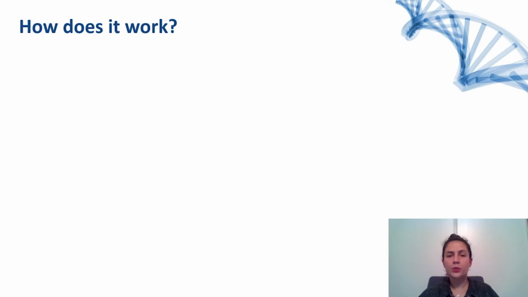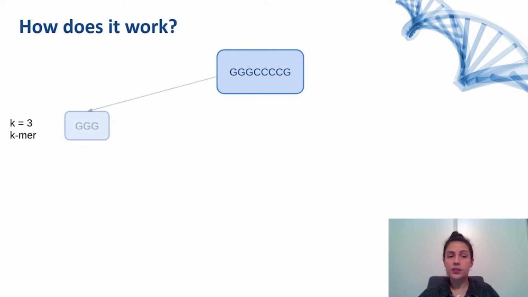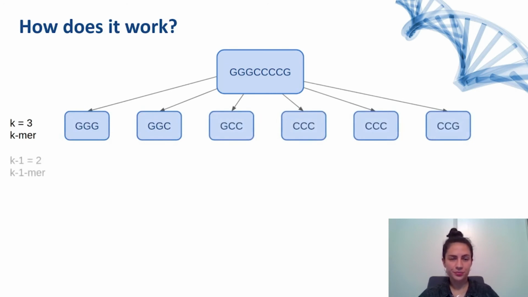Let me show you how to build a de Bruijn graph for a genome. Let's imagine we have lots of short strings like this one. Now, pick a k and split your strings into overlapping k-mers. In this case, I picked k equals 3. Now we get GGG, GGC, and the rest.